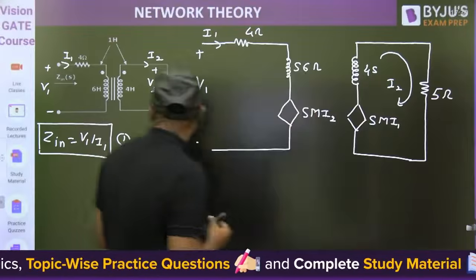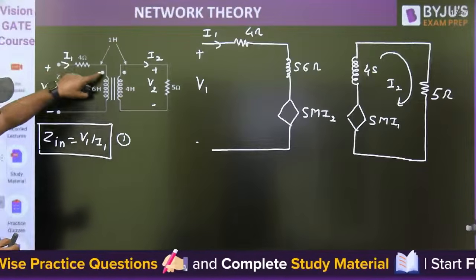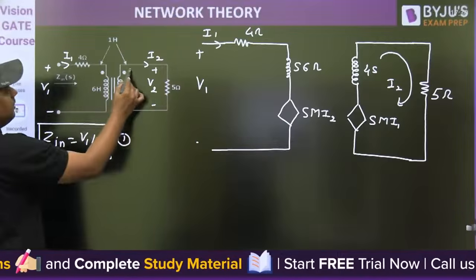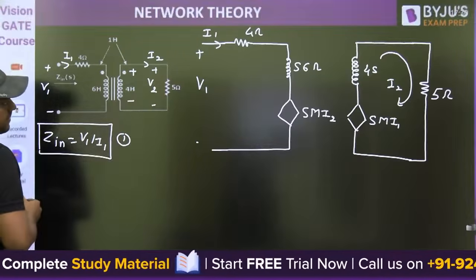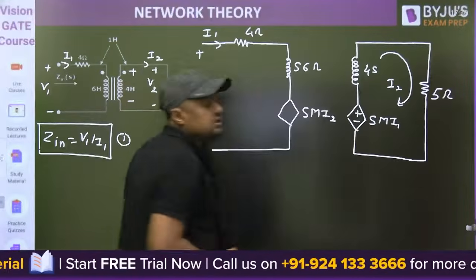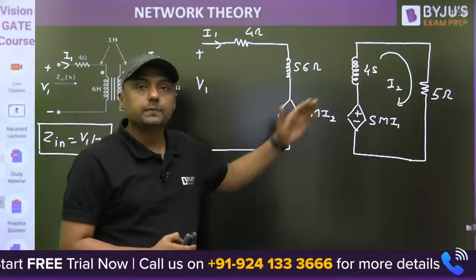Now what about the polarity? Watch this. When the current enters into the dot, for example, this side will become plus, this side will become minus. This is plus, this is minus. Above it is plus, below it is minus. This is the effect of I1, right?